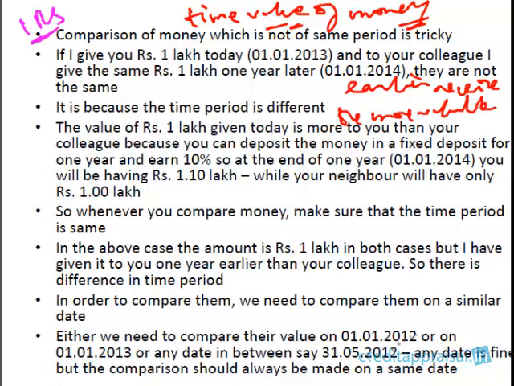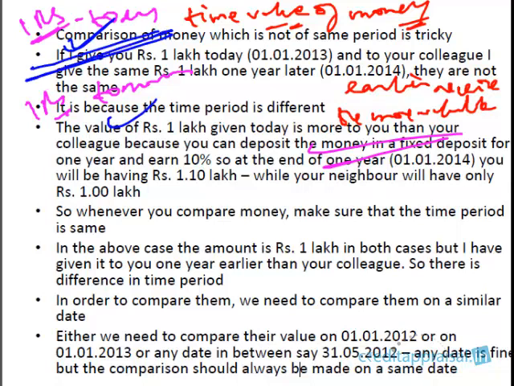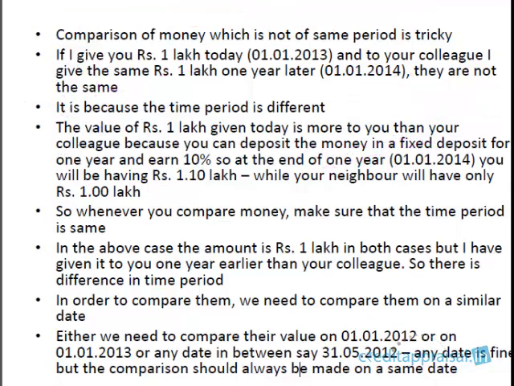A rupee, 1 rupee received today. There is a difference between 1 rupee received today and 1 rupee received tomorrow. The earlier you receive, the more valuable is the money. So the 1 rupee which you receive today is always going to be more valuable than the 1 rupee you are going to receive tomorrow. Here in this example, I am giving 1 lakh today straight away, and to your colleague 1 year later, and therefore yours is more valuable. Why? This 1 lakh will grow to be 1.1 lakh after 1 year.